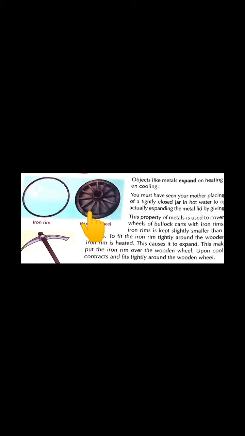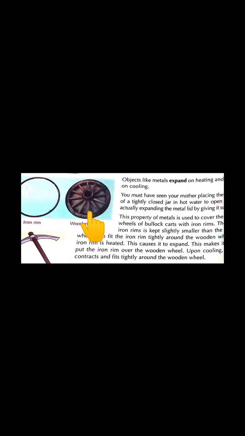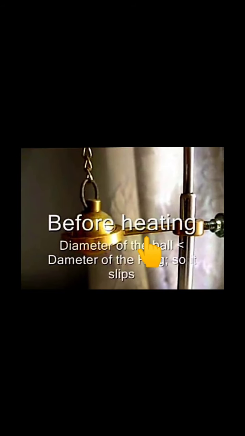So this was the example that shows that expansion and contraction also take place due to the heating and cooling effect on an object. So this is another example that I'm going to show you. The concept is the same, but the example is different. This is a ring and ball apparatus. You can see this is an iron ball and it can easily pass through this ring set.